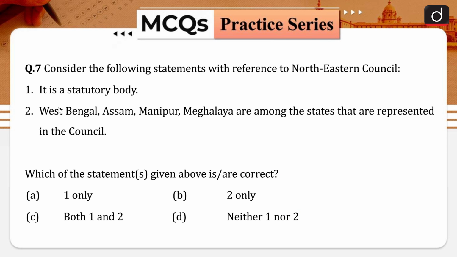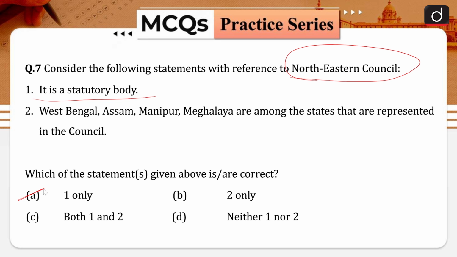So, the question is, consider the following statements with reference to the Northeastern Council. Your first statement is Northeastern Council is a statutory body. Your second statement is West Bengal, Assam, Manipur, Meghalaya are among the states that are represented in the council. Which of these statements given above are correct? Option A is 1 only. Option B is 2 only. Option C is both 1 and 2 and option D is neither 1 nor 2. So, the correct answer for this question is going to be option A. Only 1 statement is correct.